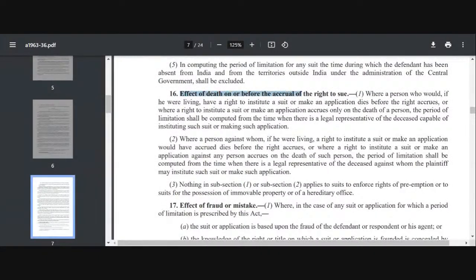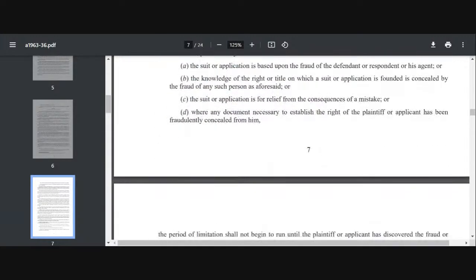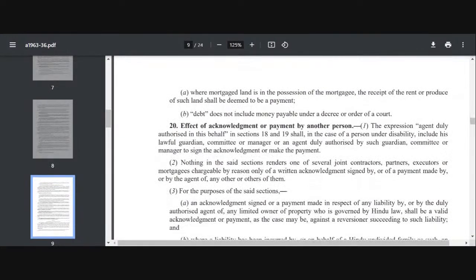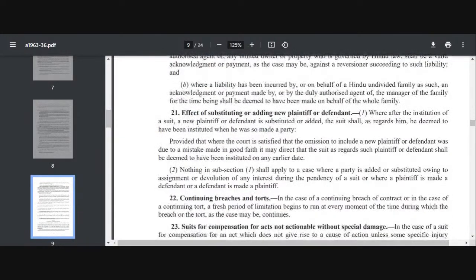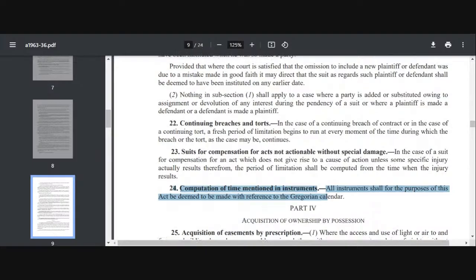What is the effect of death on or before the accrual of the right to sue? What is the effect of fraud or mistake under section 17, right? What is the effect of payment on account of debt or interest on legacy? That is section 19. Effect of acknowledgement is section 20. Section 21 is the effect of substitution, if you are adding a new plaintiff or defendant. Section 22 is continuing breaches and torts. Section 23 is suits for compensation, and section 24 is computation of time mentioned in an instrument.